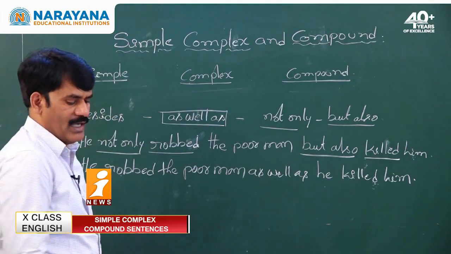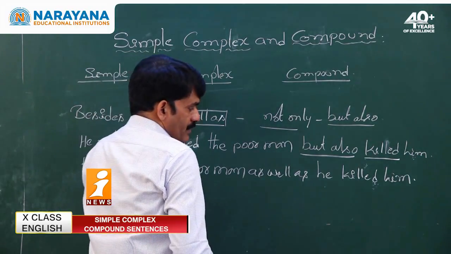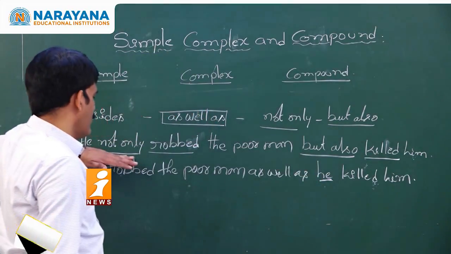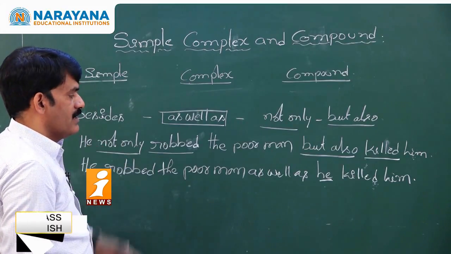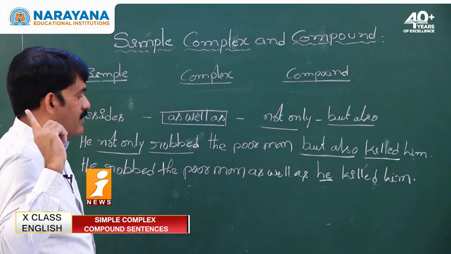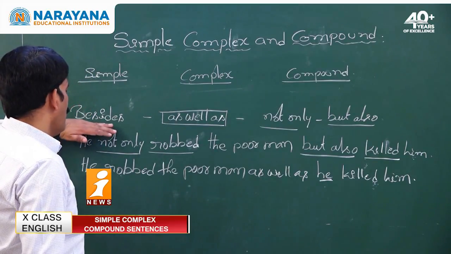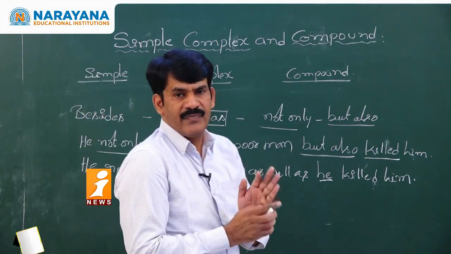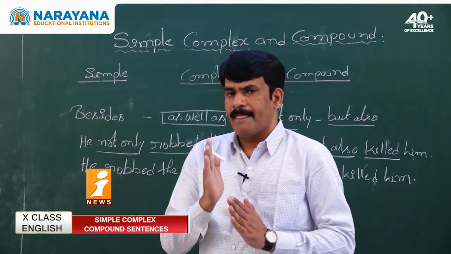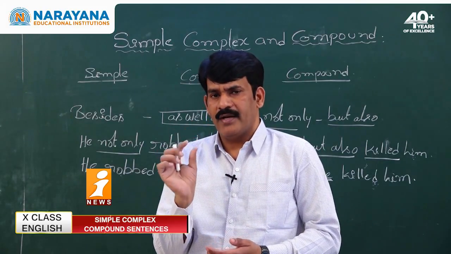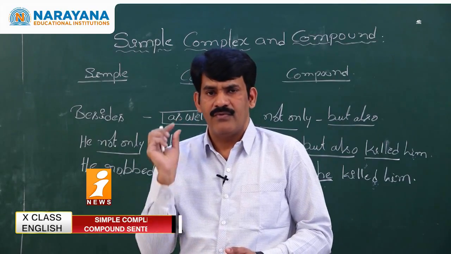We can write "as well as killed", rather than taking the subject again. The reason is we have the same subject in both the clauses, hence we can carry the subject only once rather than carrying it twice. If you want to write with besides, then how do you write it? Before you start writing a simple sentence, my dear students, first never forget to change a clause into a phrase.